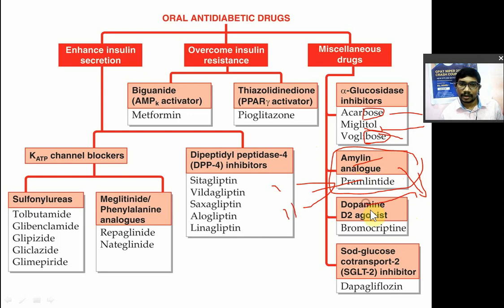Then next one is a dopamine receptor agonist. D2 receptor agonist is bromocriptine. Last class था आपका sodium glucose co-transport 2 inhibitor. So that is responsible for the reabsorption of glucose from the proximal convoluted tubule. पीसीटी में जब ग्लोमेरुलर फिल्ट्रेशन होता है तो सब कुछ फिल्टर हो जाता है, शुगर भी होता है, बट रीअब्सॉर्प्शन होता है शुगर का in the PCT.